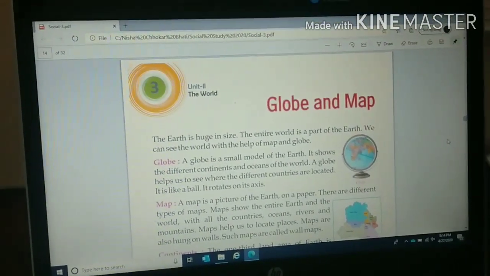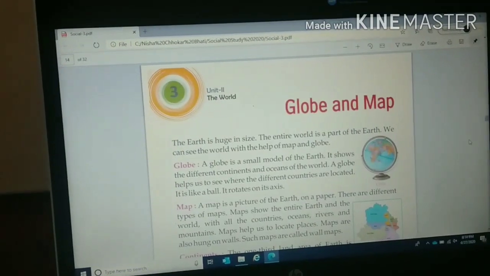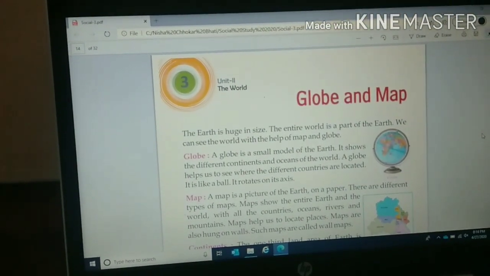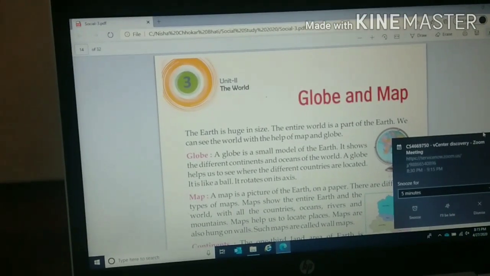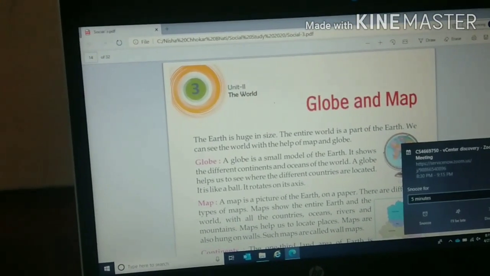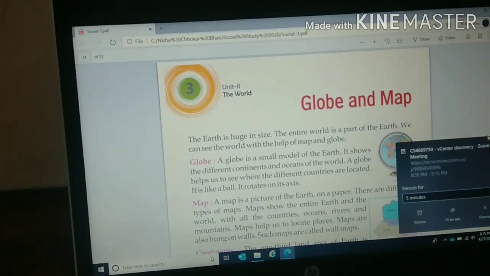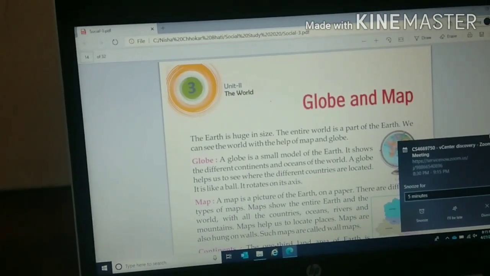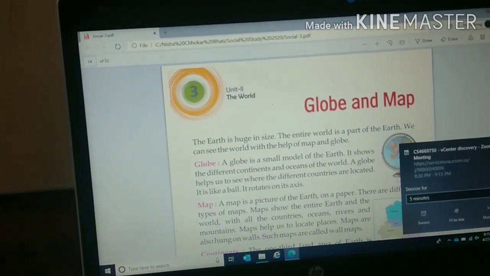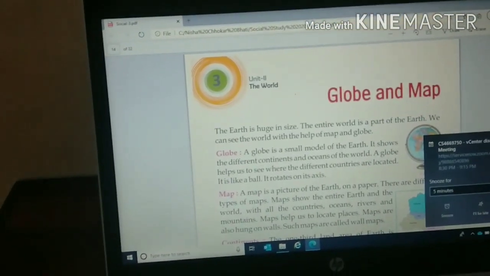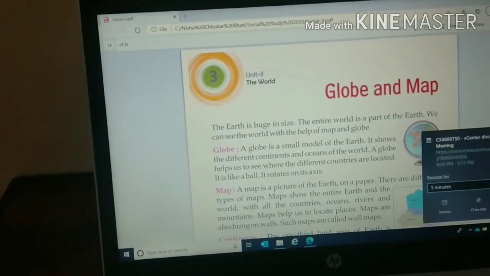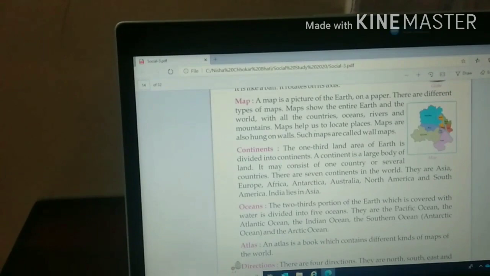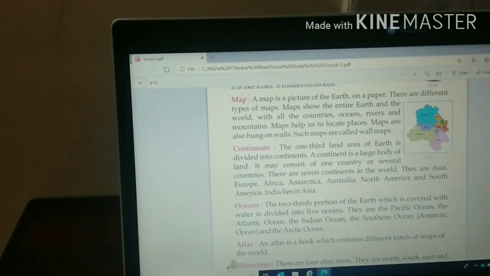Now what is a map? A map is a picture of the earth on a paper. There are different types of maps. Maps show the entire earth and the world with all the countries, oceans, rivers and mountains. Maps help us to locate places. Maps are also hung on walls. Such maps are called wall maps. Now children, what is a map? A map is a picture of the earth on a paper.